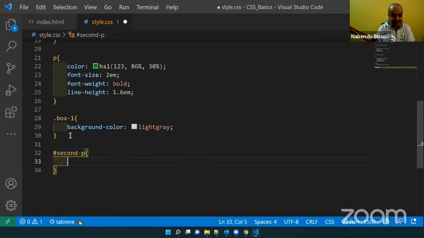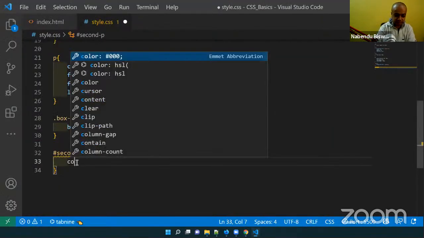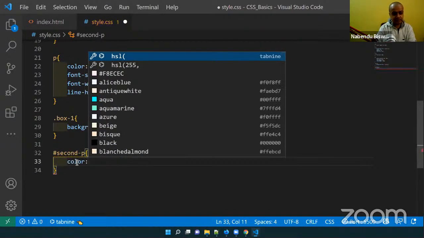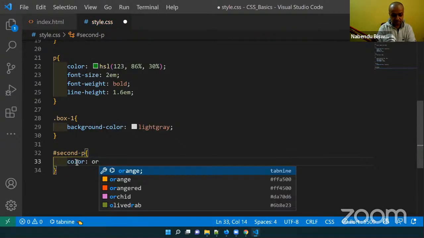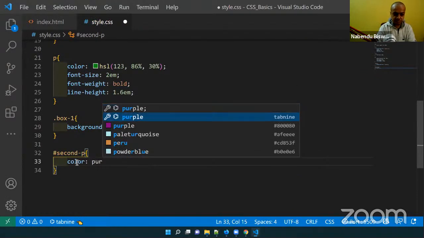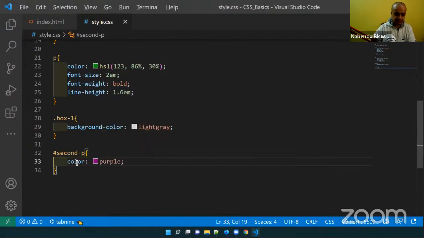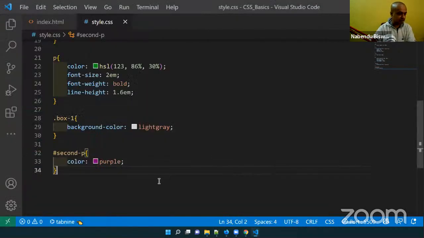And now the second p, so what is the p color? P color is blue, so all the p colors are blue. Let me make it a bit different color. I'll make it purple and save it. So see, this has become purple and this is green. So it has sort of overridden, meaning I can give this hash thing.